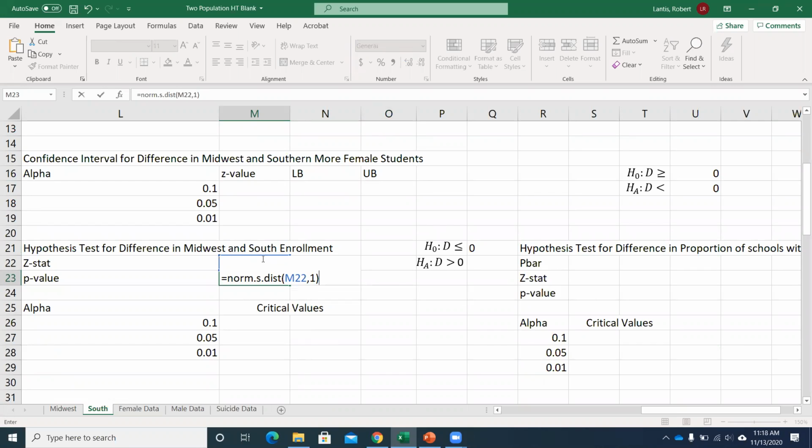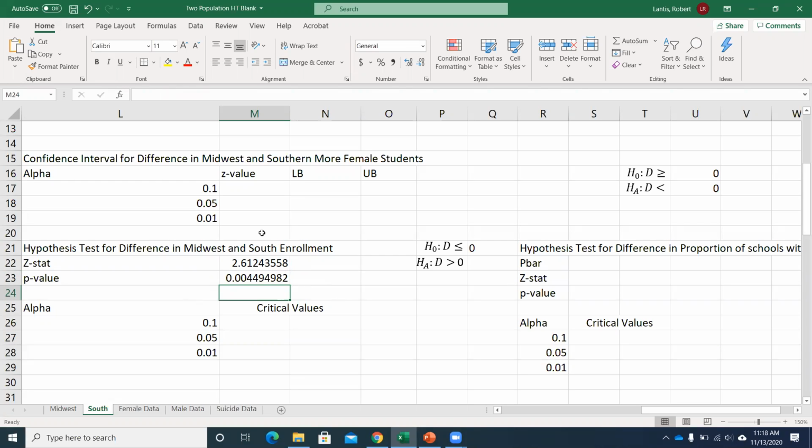It'd be awesome if it did, but that's not what it does. So always put comma 1 in there, so it gives you the area to the left. If I want the area to the right, I simply subtract it from 1. That would give me the area to the right of this test statistic, which is what I wanted for the p-value. So we hit enter, so 0.004.